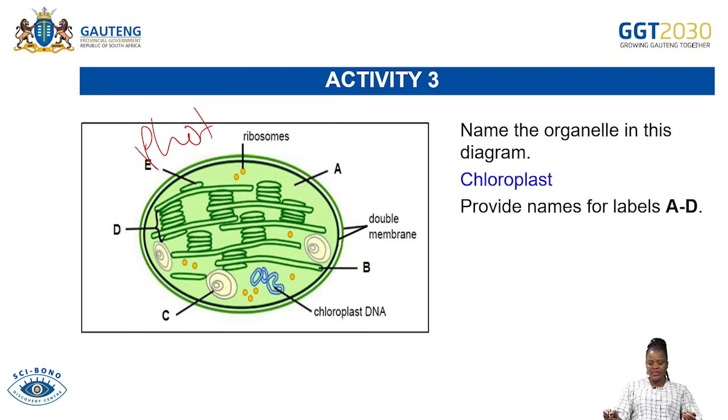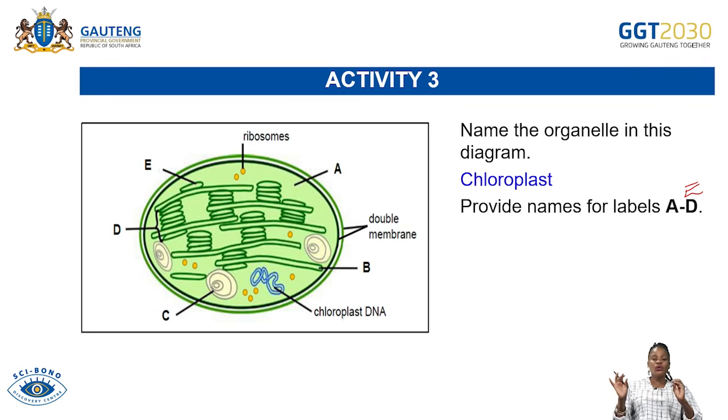The second question says, provide names for labels A to D. However, here we have labels A to what? A to E. So we can safely also provide label E.